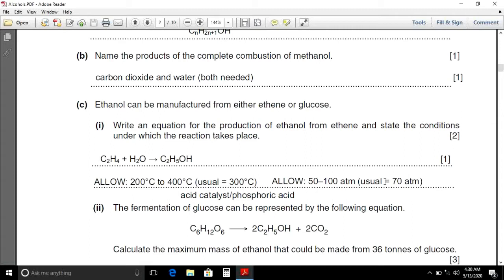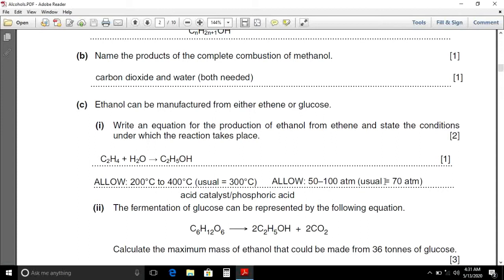Ethanol can be manufactured from either ethene or glucose. Write an equation for the production of ethanol from ethene and state the conditions under which the reaction takes place. Dear students, ethene C2H4 reacts with steam H2O and it produces ethanol C2H5OH.